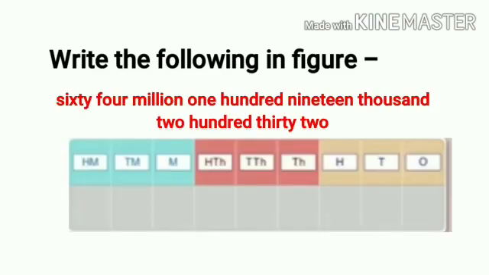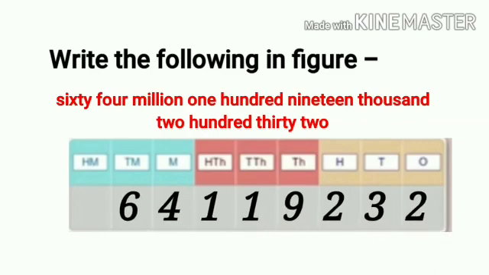Now the next example, write the following in figures. Here is given 64,119,232. We put the digits according to their position in the place value chart. If any place of a period is missing there, it means we will put 0 in that place.